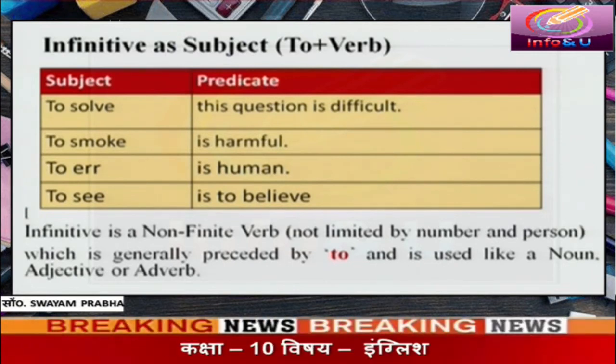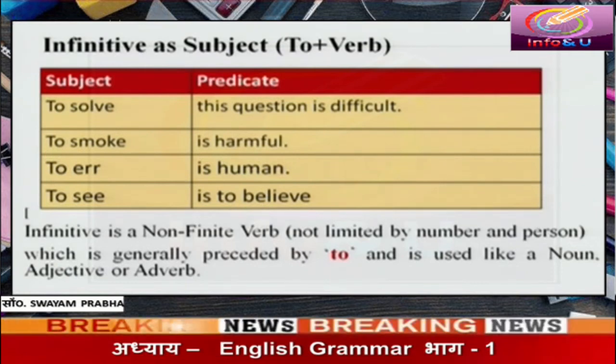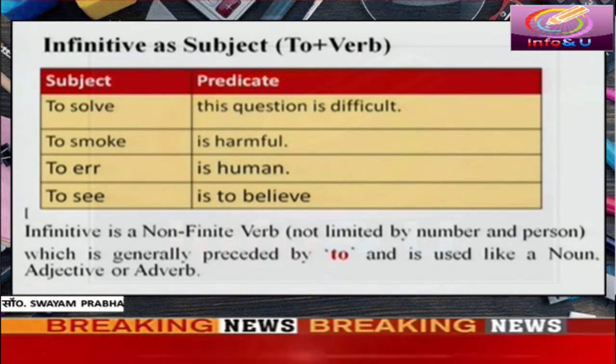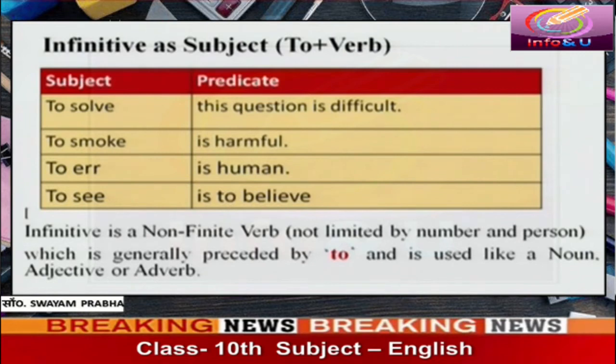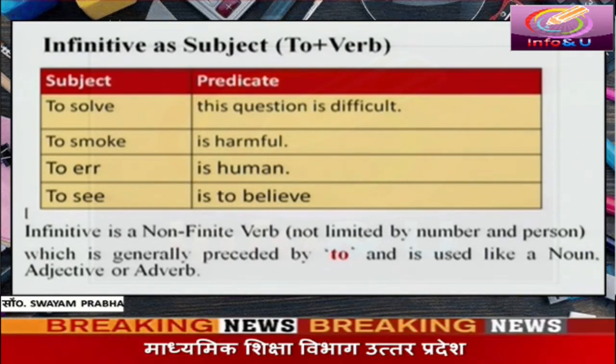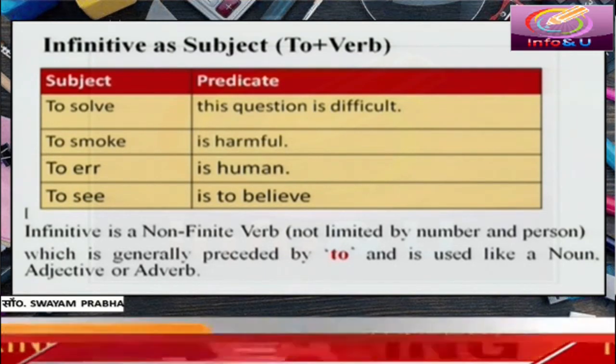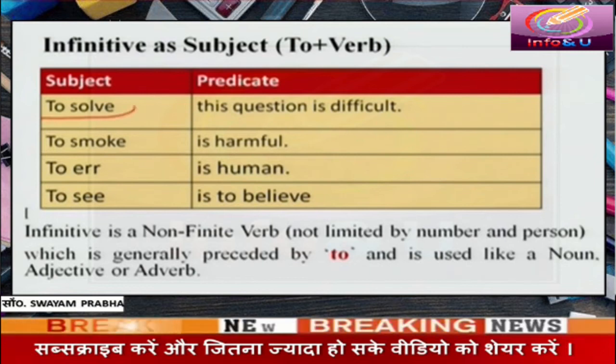Read these examples carefully. To solve this question is difficult. To smoke is harmful. To err is human. To see is to believe. What is to solve? In this sentence, to solve is the subject of this sentence.